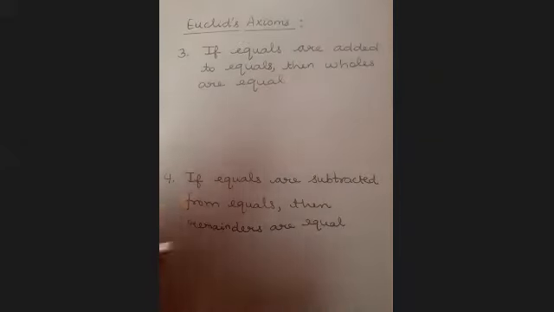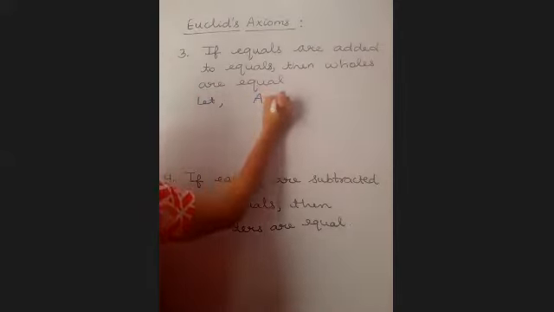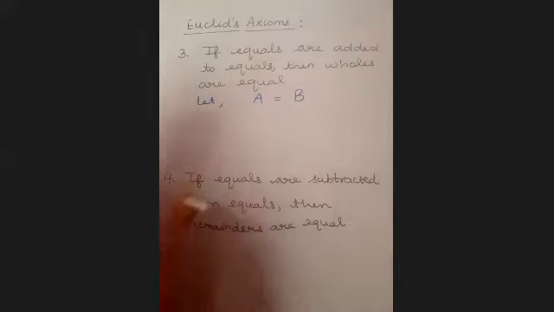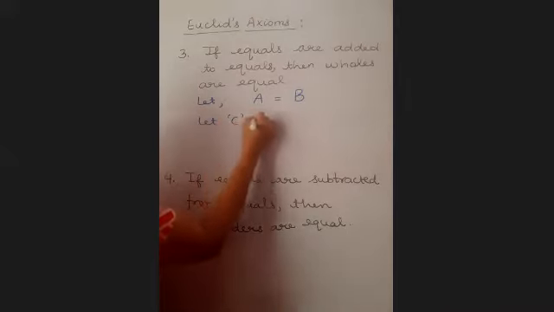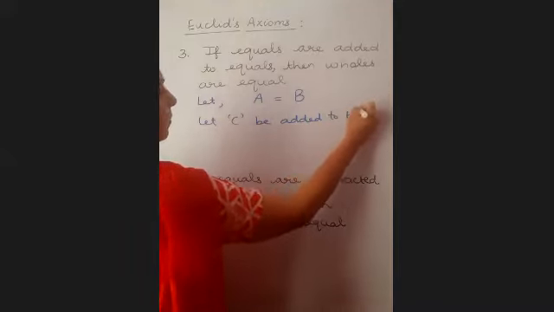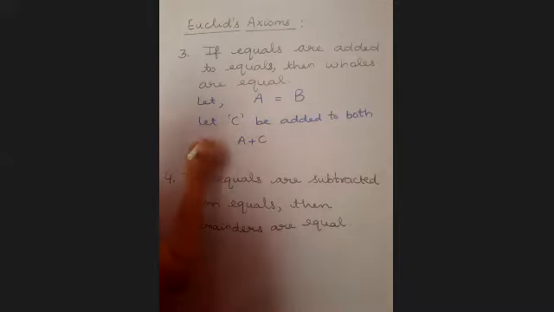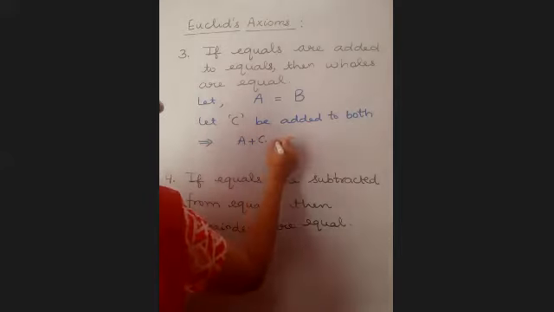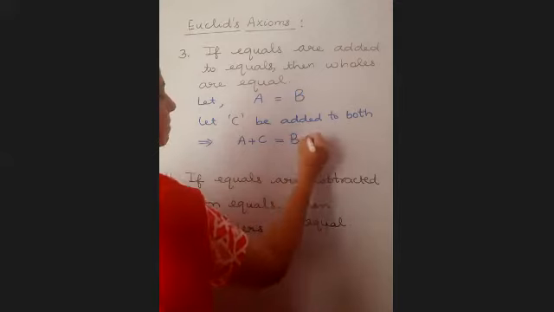Mathematically, we are going to represent it like this. For example, let there be one quantity A which is equal to another quantity B. Let C be added to both. If C is added to both, what will it become? A plus C. And what will RHS become? B plus C. Yes, B plus C.